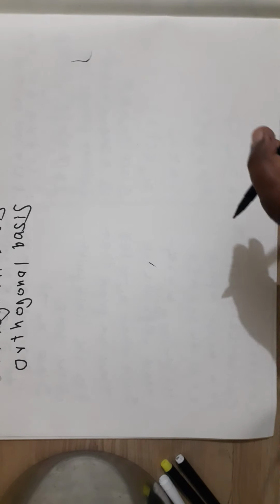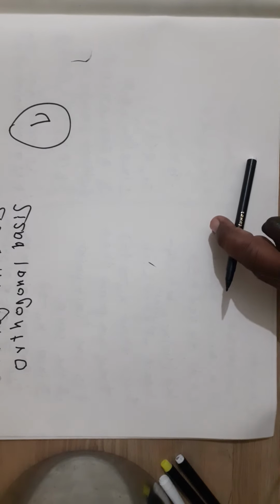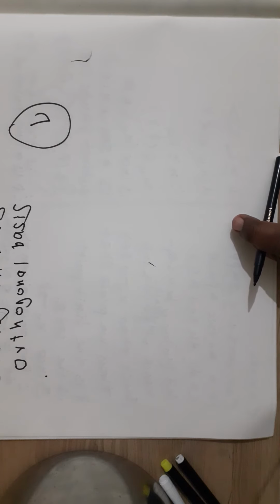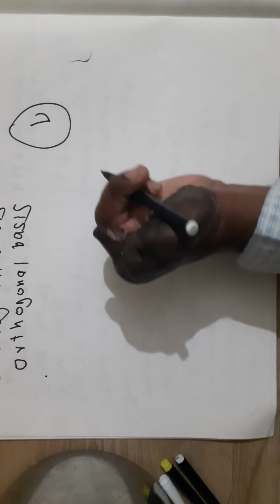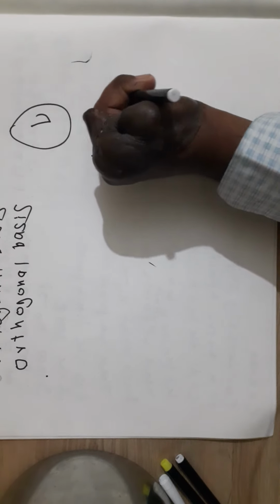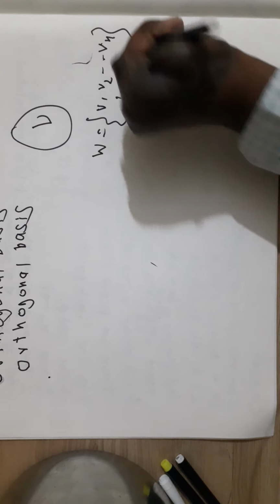See here, suppose V is an inner product space. Now see here, in case of a vector space, we know what a basis is. The basis set is the maximal linear independent set. Suppose V is a vector space, the set W is equal to v1, v2, vn, and it is a basis.